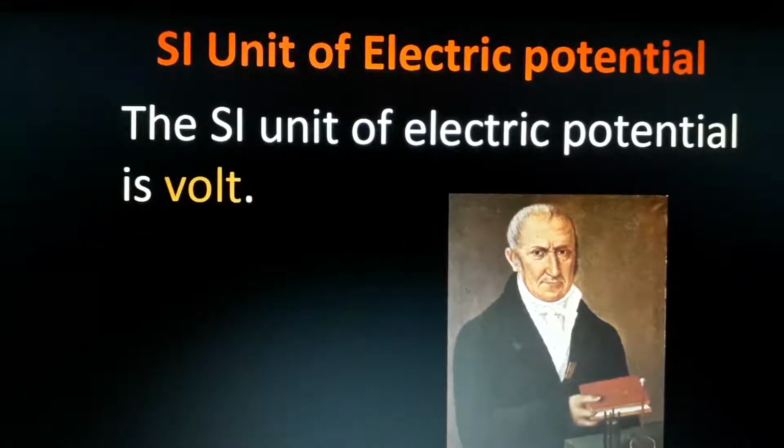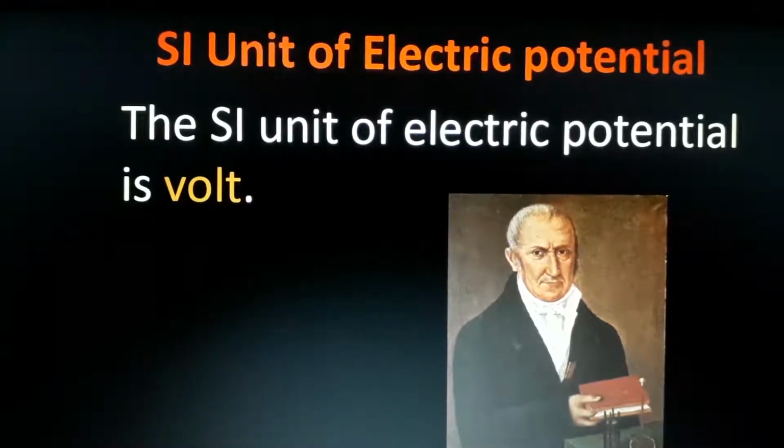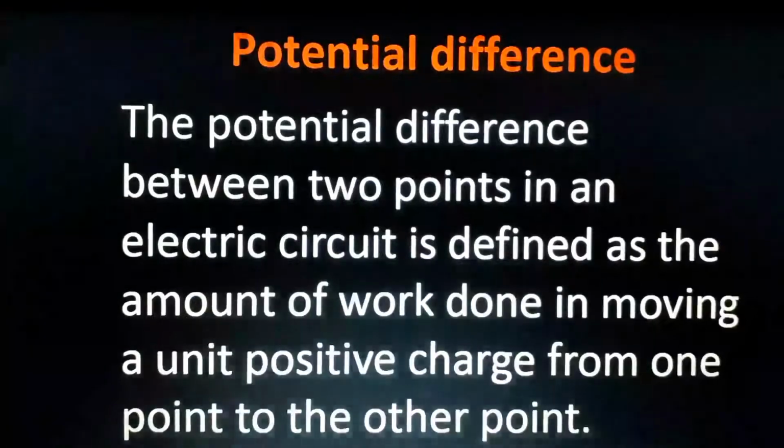So another volt, named after him. SI unit is volt, represented by V. SI unit of current is ampere, represented by A. Also the SI unit of current is coulomb per second. Okay, so SI unit of current is ampere, A. For electric potential or potential difference, it is volt, V.